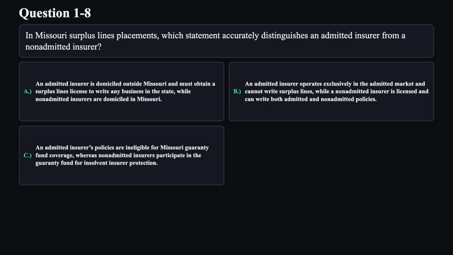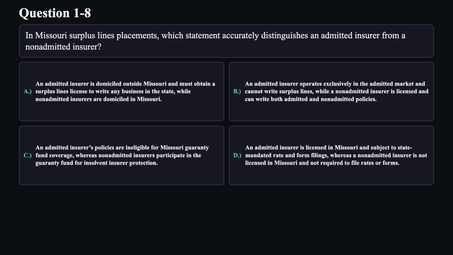C. An admitted insurer's policies are ineligible for Missouri Guarantee Fund coverage, whereas non-admitted insurers participate in the Guarantee Fund for insolvent insurer protection. D. An admitted insurer is licensed in Missouri and subject to state-mandated rate and form filings, whereas a non-admitted insurer is not licensed in Missouri and not required to file rates or forms.